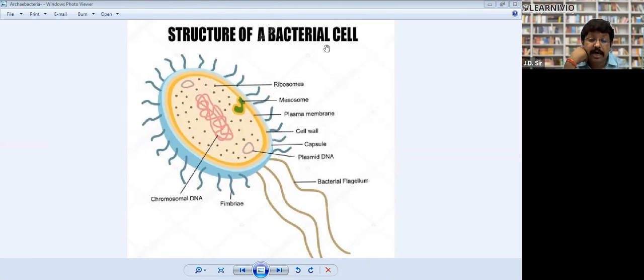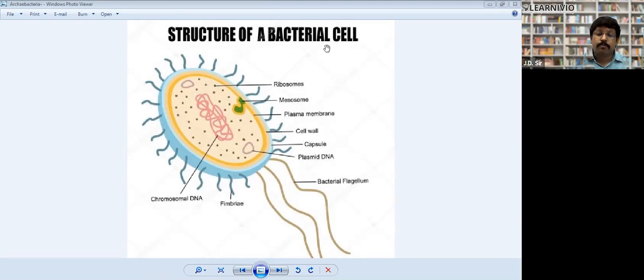So bacteria do not have any powerhouse, they do not have mitochondria, but they do require energy. They need energy to live. Everything which is living requires energy. So how do they produce energy? Mesosome helps in production of energy, and they also help in cell division.